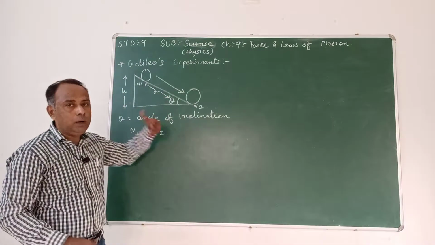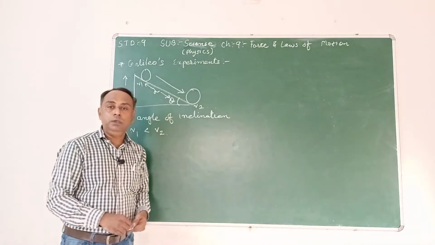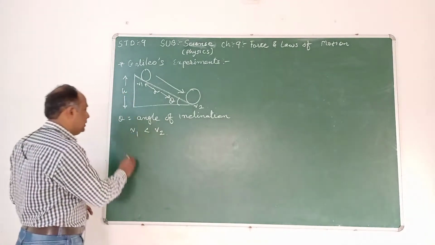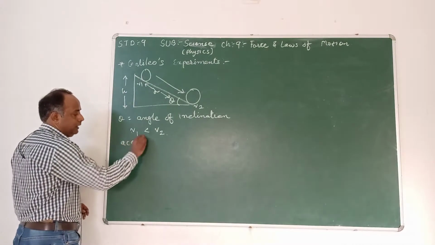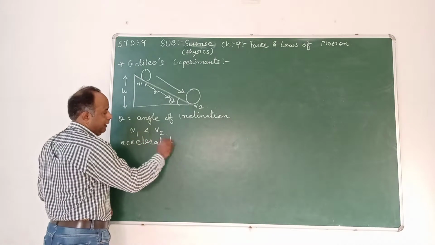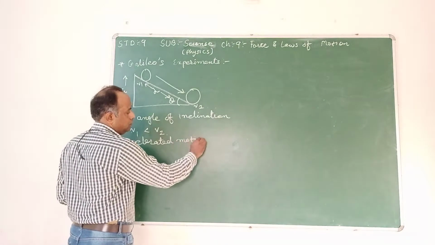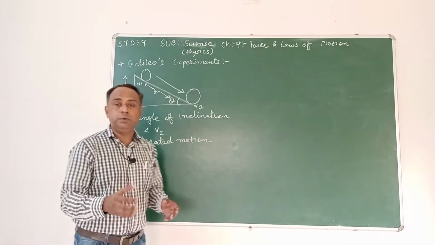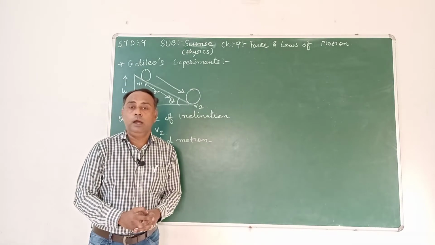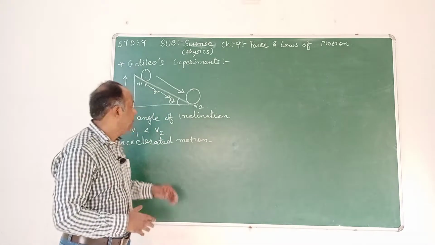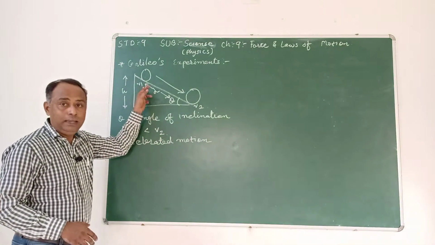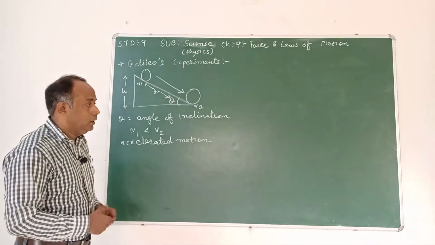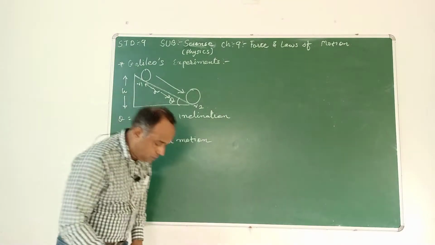Its motion is going to increase. It is going to be accelerated motion. He noted down it was accelerated motion, because the ball was going down, and due to that, v1 is less than v2.